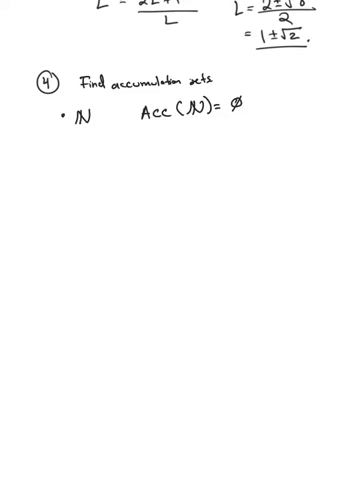So remember, if you want to show something is an accumulation point of a set, then you would take a point x, and in any neighborhood, you would have to find a natural number. This can only occur if x is honestly a natural number, so that every neighborhood contains x.